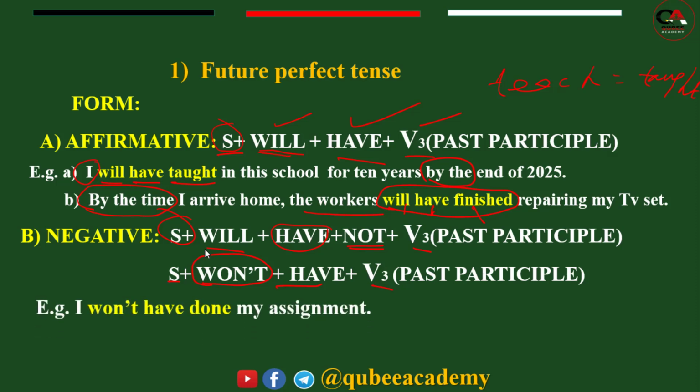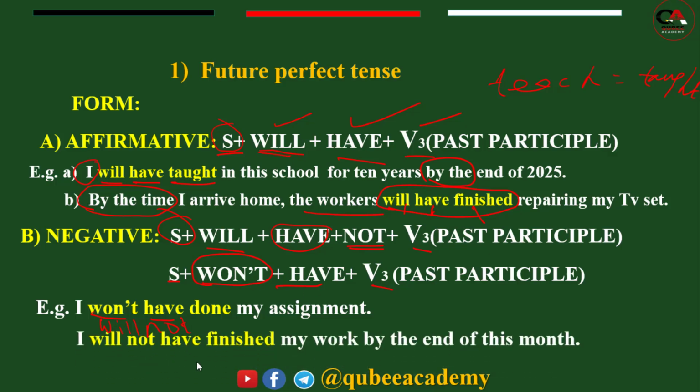Look at the example. I won't have done my assignment. Now, this means will not. I will not have done my assignment. Here, I will not have finished my work by the end of this month. So you can use will not, or instead of will not, you can use the short form won't. So this is when we use future perfect in negative forms.